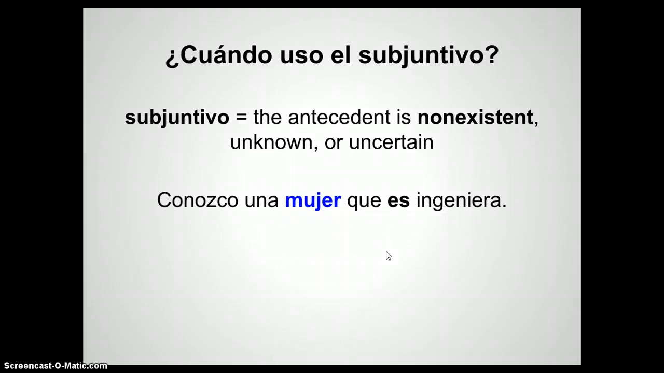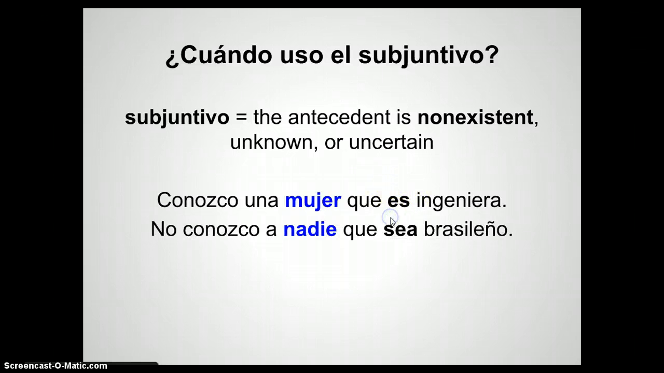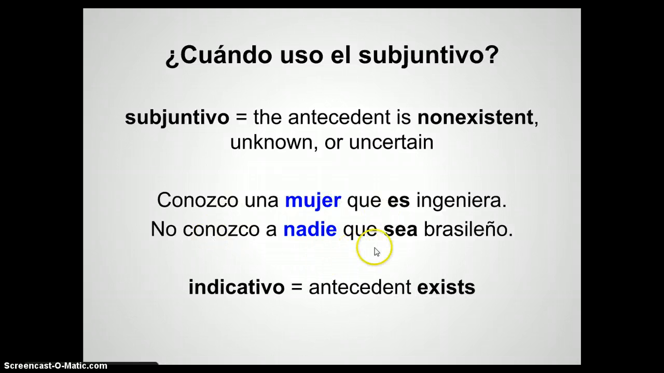Conozco una mujer que es ingeniera. I know a woman who is an engineer. We know which woman this is. So we're going to use the indicative. Whereas, no conozco a nadie que sea brasileño. I don't know anybody who is Brazilian. Now notice here we have nadie and no conozco. So this makes it so there's a little bit of uncertainty. We don't know if they exist. Okay? So now we're going to use the subjunctive.